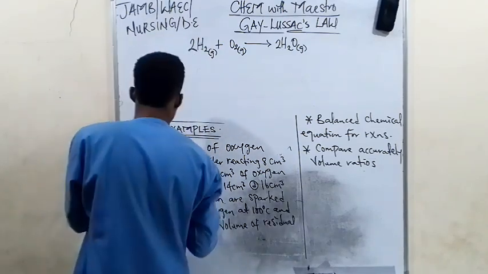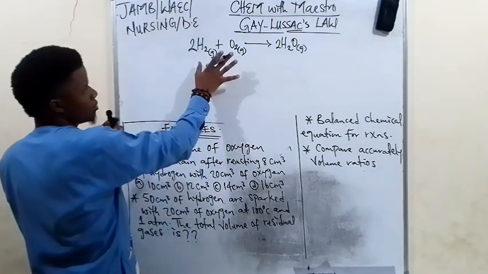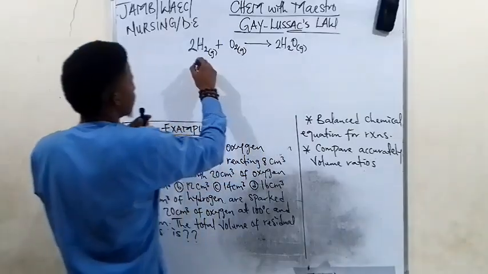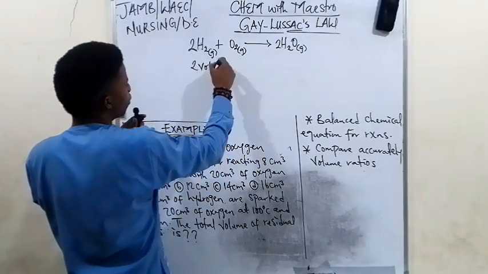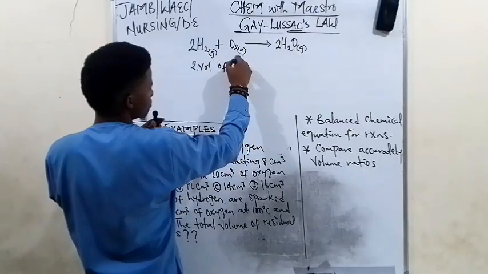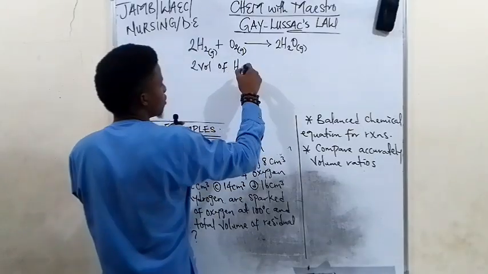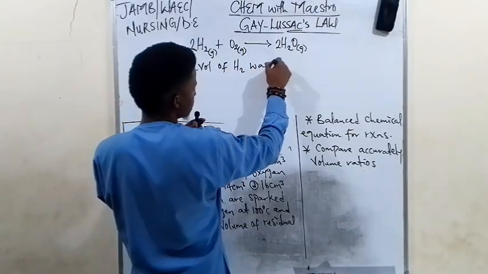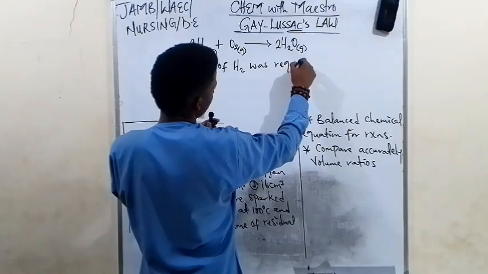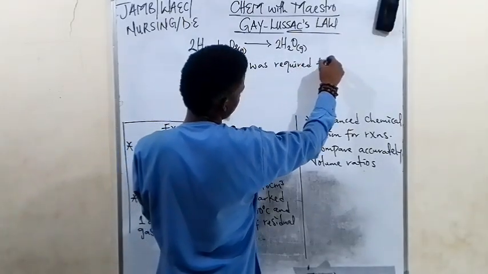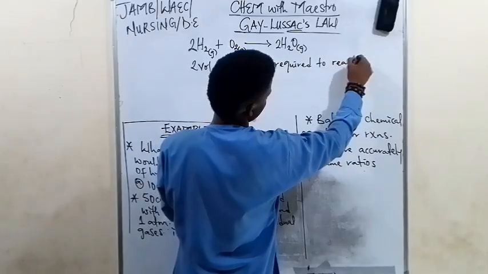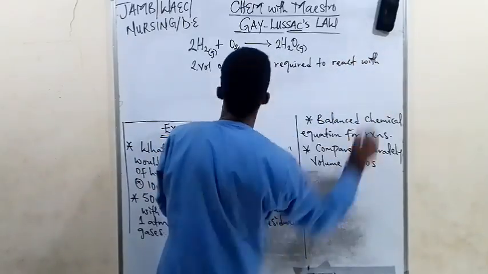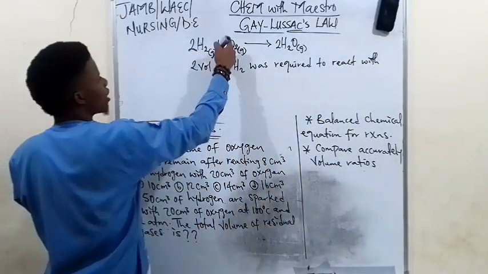Now, looking at this, it shows that 2 volumes of hydrogen was required to react with 1 volume.